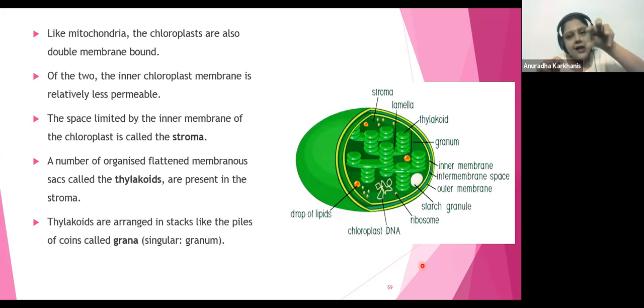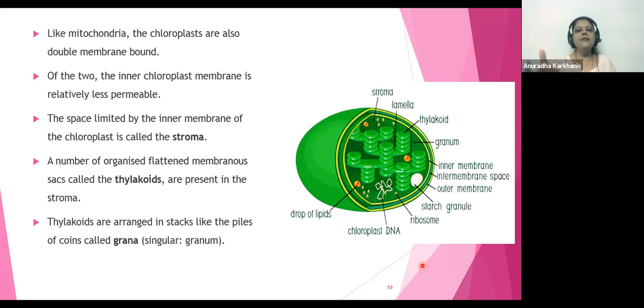Now in this cell there would be 20 to 40 chloroplasts. Each chloroplast will have two membranes on it. It's a bilayer, so it will have an outer membrane and an inner membrane. So look at it: the cell membrane, plus the chloroplast's two membranes, plus the thylakoids which are going to be stacked. Each thylakoid will have its own membrane. So many membranes are going to be present inside it. Agreed? That is what they are saying, that the thylakoids are membranous sac-like structures present in the stroma.